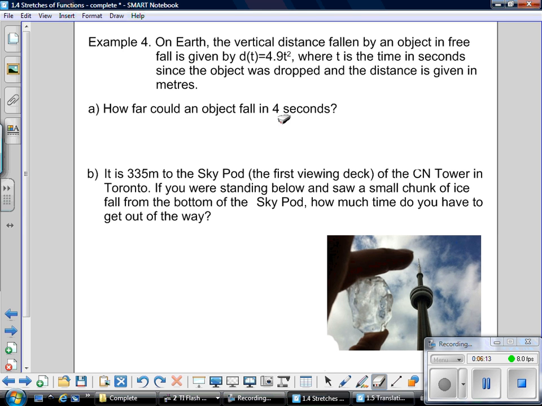So we're going to start with that, and we're going to have d of 4 equals 4.9 times 4 squared. When I do that again, 4 squared is 16. And multiply that by 4.9, and I end up with 78.4 meters. Okay, so it's just a matter of substituting it in. So here's a really good example of function notation in a real situation.